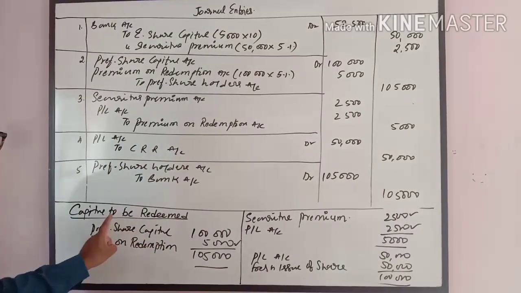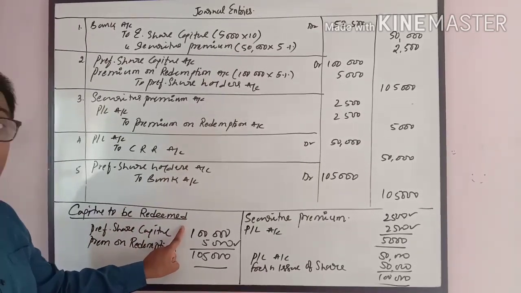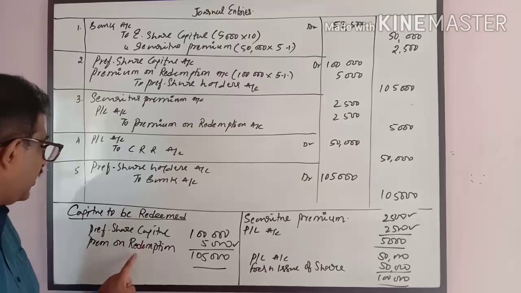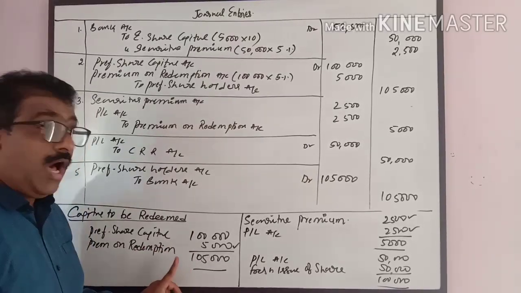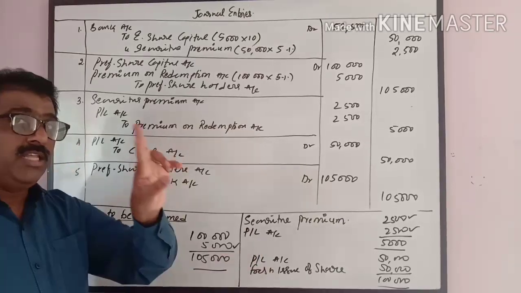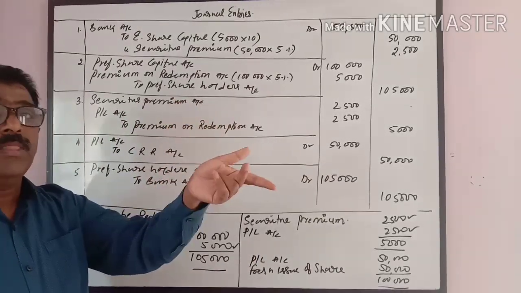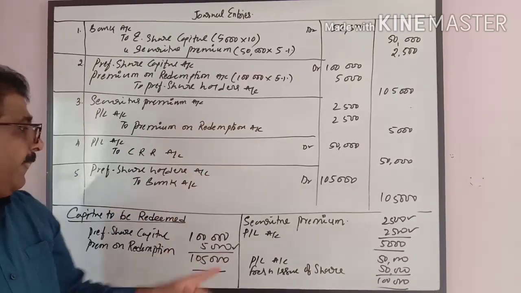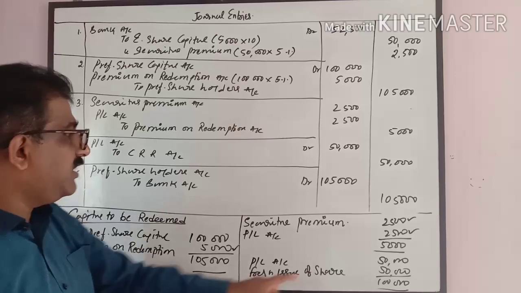Preference share capital to be redeemed: preference share capital 1 lakh. They redeemed at a premium of 5,000 rupees, that is 5% of 1 lakh. It comes to 1,05,000. How has this been generated? There are only two sources: either from equity shares or from divisible profits, or both. Here we have both. Securities premium payable is 5,000.